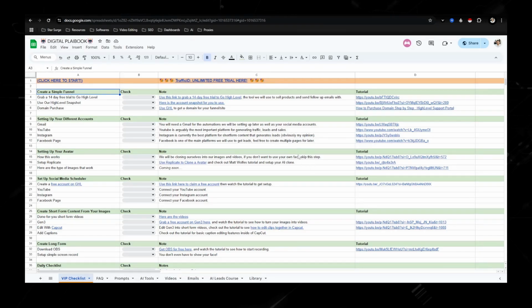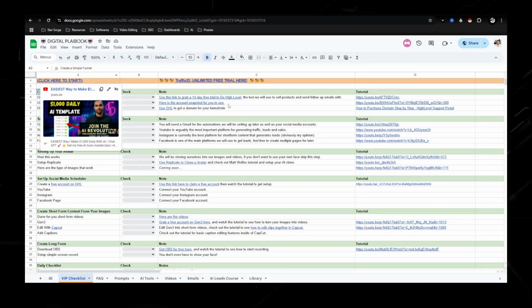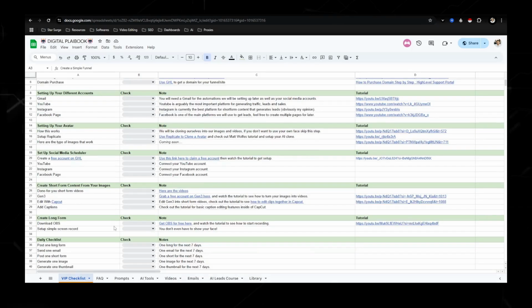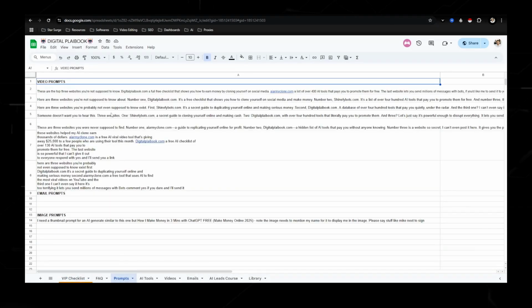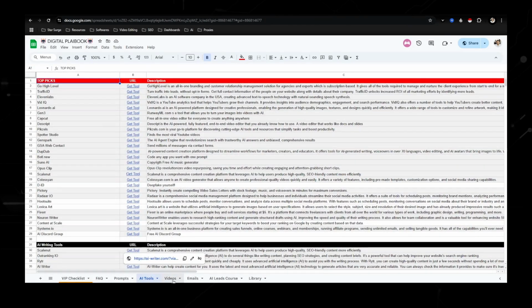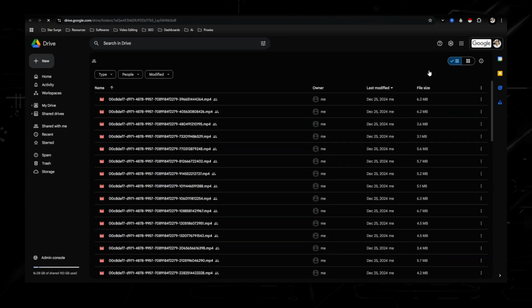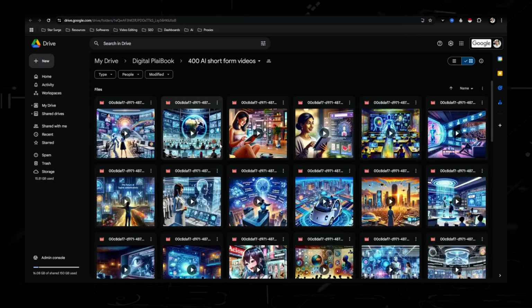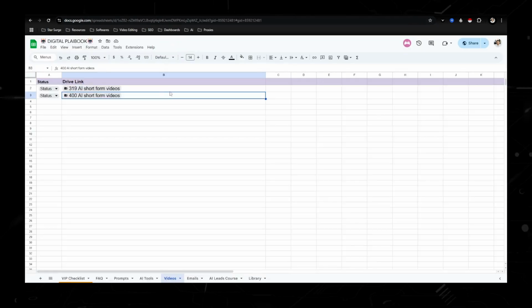but you're going to get access to the digital playbook, which you see right here on the screen. It has a full step-by-step checklist of everything you need to get started with the AI traffic system, prompts of what I use to create my short form content, a list of 130 plus AI tools that you can get paid to promote. My favorite thing is a list of 700 plus done for you short form videos that you can go ahead and post to YouTube Shorts, TikTok, Facebook Reels.